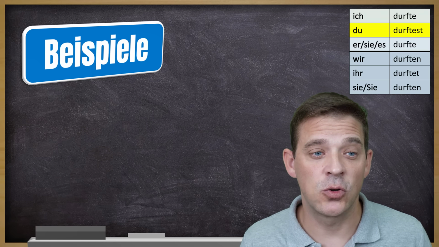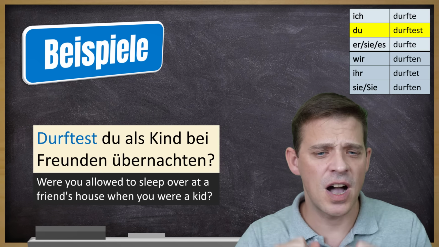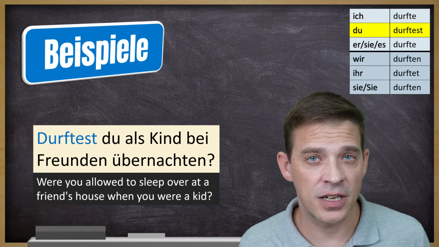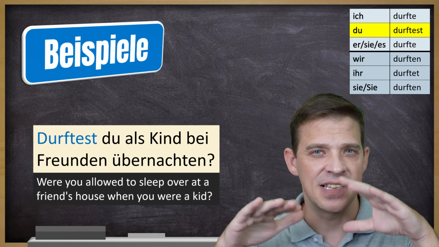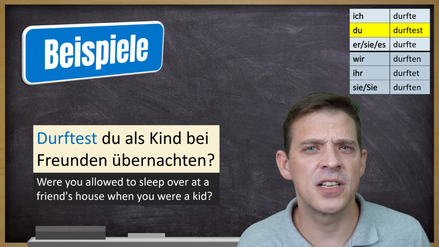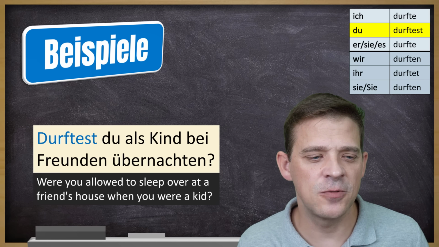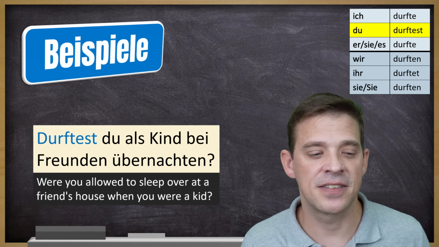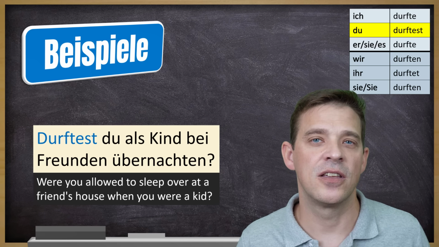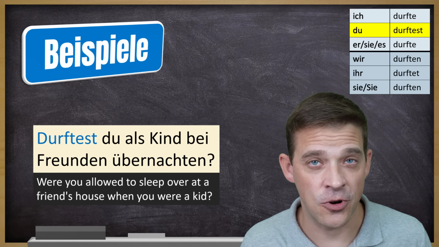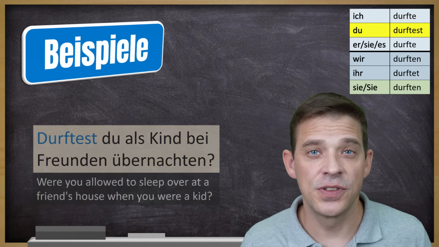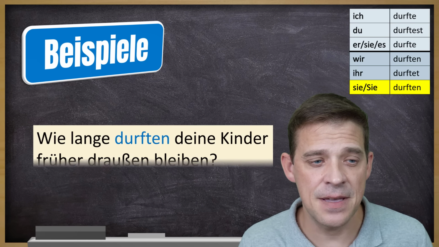Ein anderes Beispiel mit du. Durftest du als Kind bei Freunden übernachten? Übernachten is "sleep over somewhere". Were you allowed to sleep over at a friend's house when you were a kid or when you were a child?